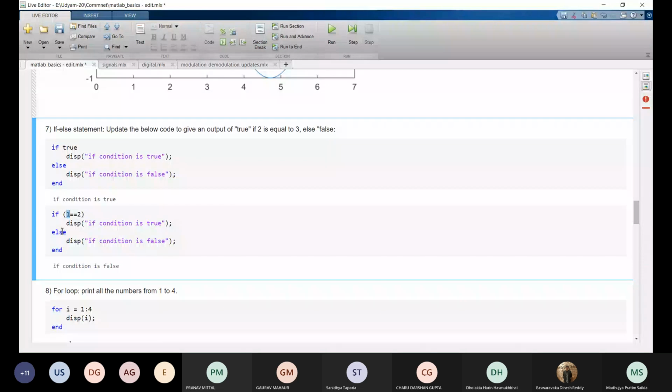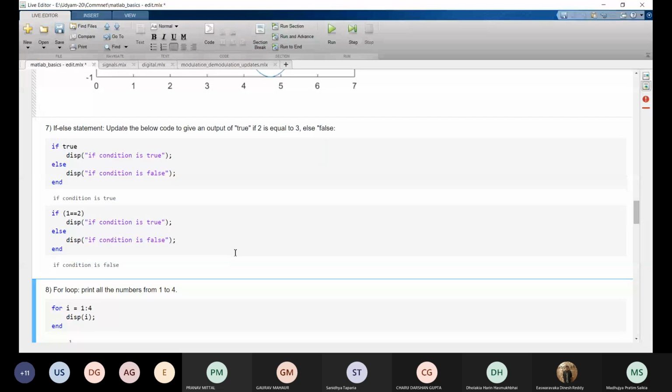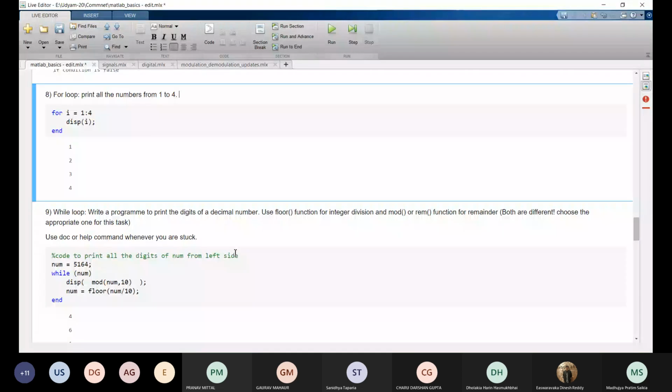So moving on. This is a simple for loop. So for i equal to 1 colon 4, this loop will run for i equal to 1 to 4. So we get this output 1, then 2, 3, and then 4. Now next.